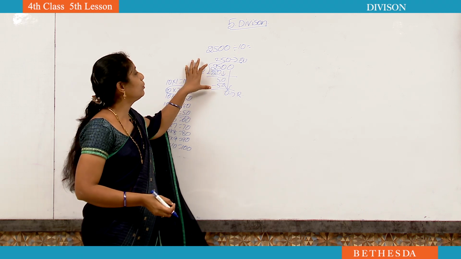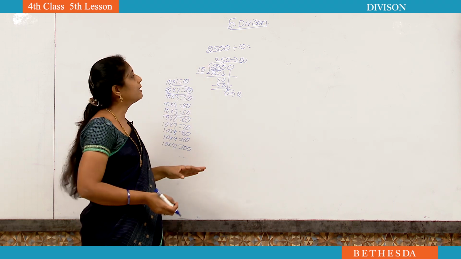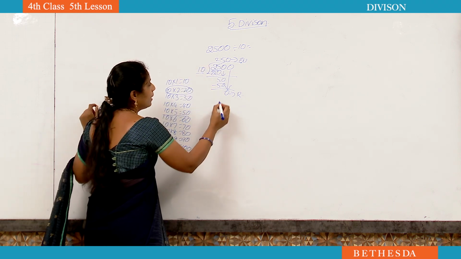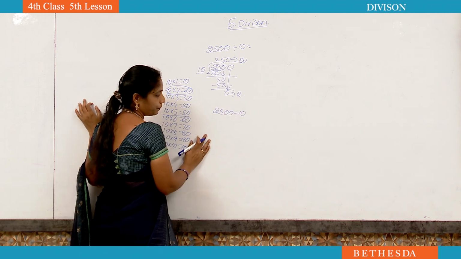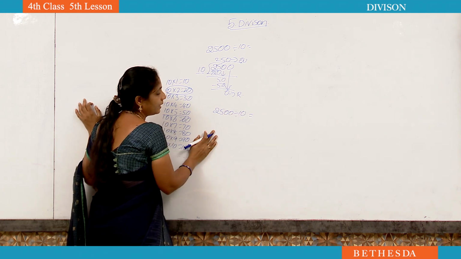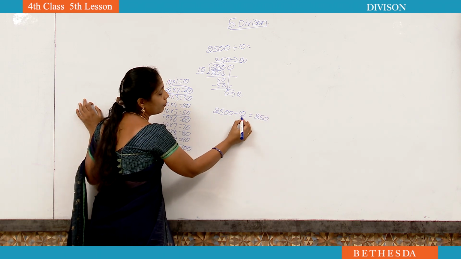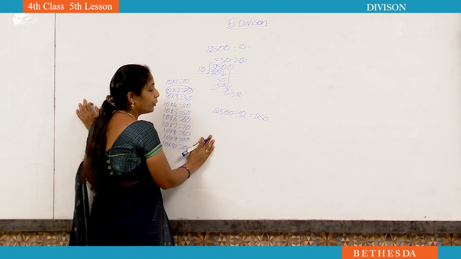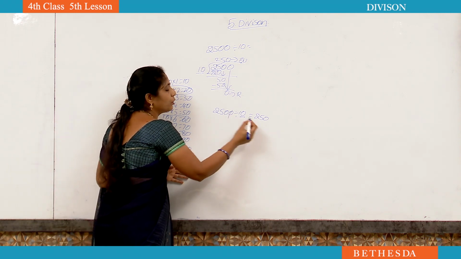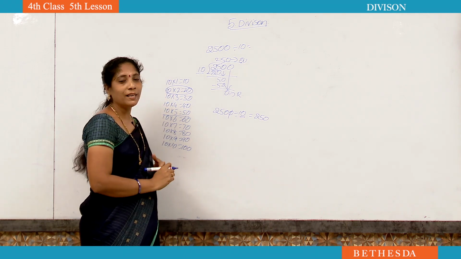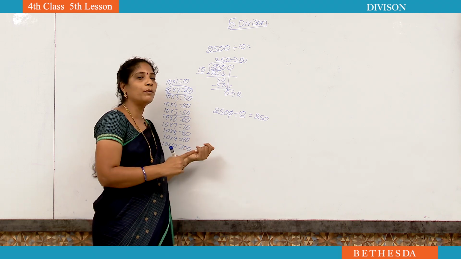But no need to do this much division when you are having zeros. For this I will tell you quick tips easily. See, here 2500 divided by 10. The result is 250 only. How do we get it? See here, in 10 how many zeros are there? 1. If you divide any number by 10, we have to remove 1 zero from that number. Why? Because in 10 how many zeros are we having? We are having only 1 zero. That's why you have to remove 1 zero.